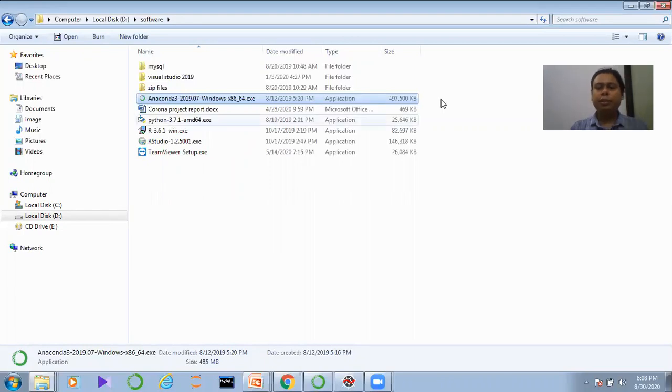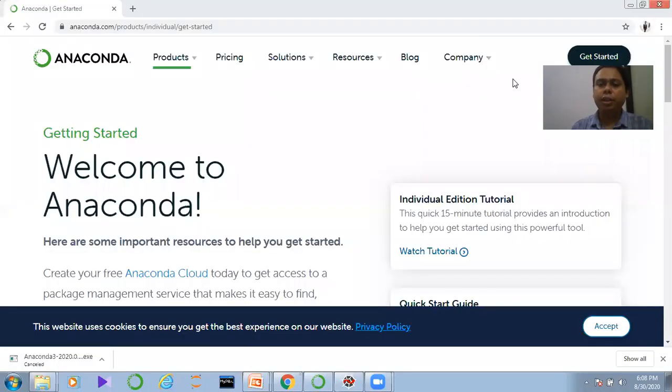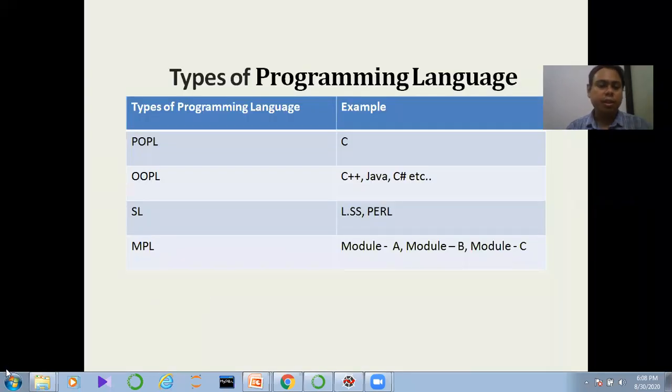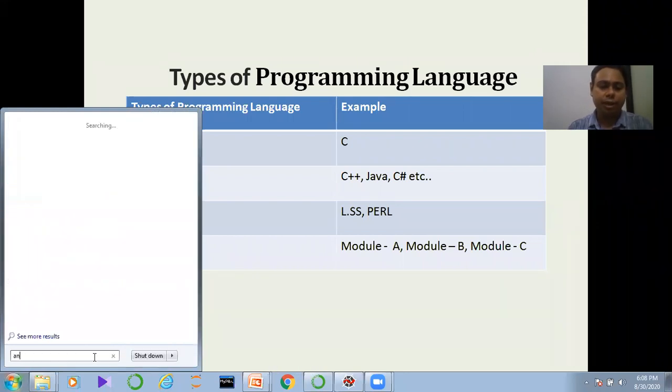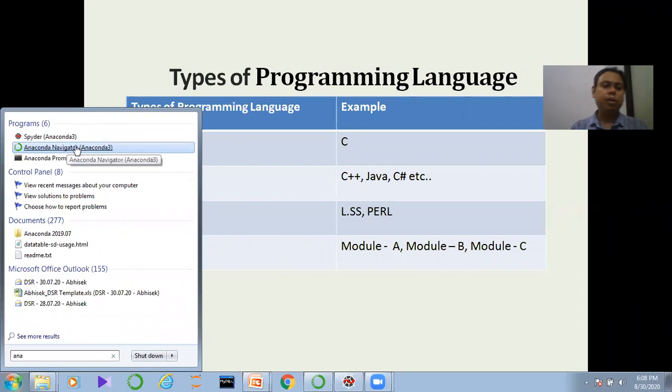So after installing Anaconda, what would happen actually? Let us close all those things. Now just go here. After installing Anaconda, you just type here "Anaconda" and you will see a particular option will come. The option is called Anaconda Navigator, and you just need to click on this Anaconda Navigator.